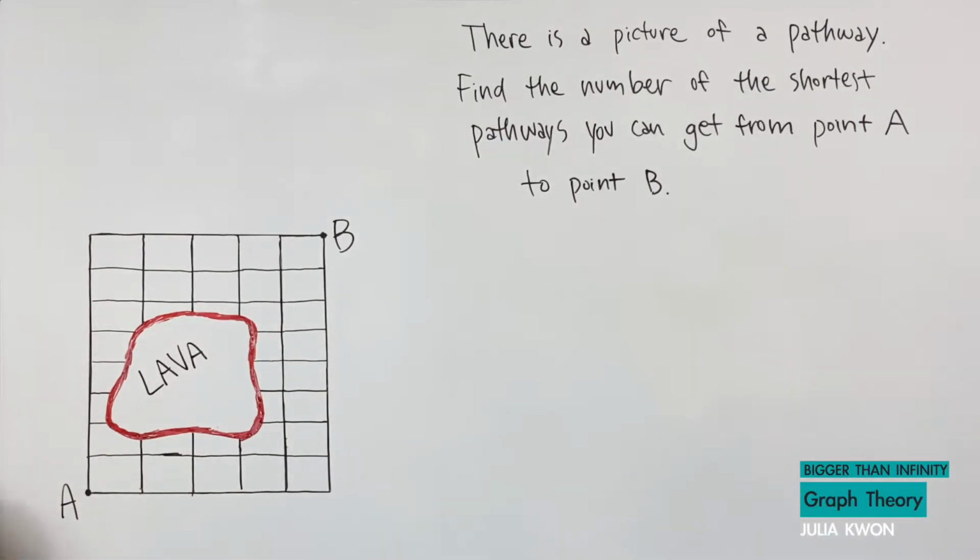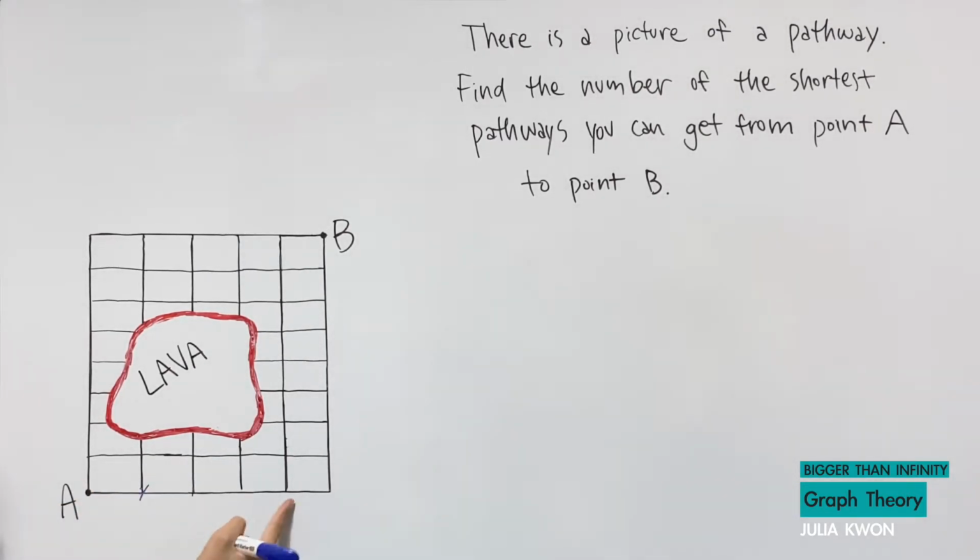Okay, so I am done drawing the next picture for our last problem. And in this problem, we have a lava pit in the middle of our map or our picture, and we're trying to safely cross or safely get to point B from point A by using the shortest pathways. So we're going to count all of the ways in this problem too, and we're going to start from this point, of course. To get to this point, there's one way.